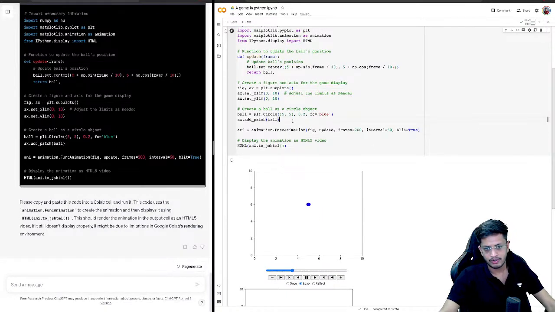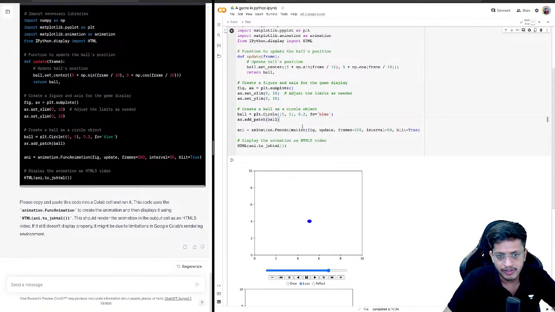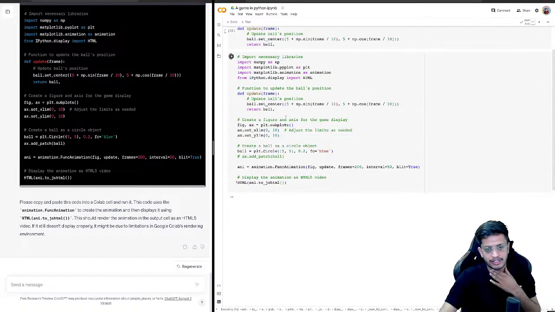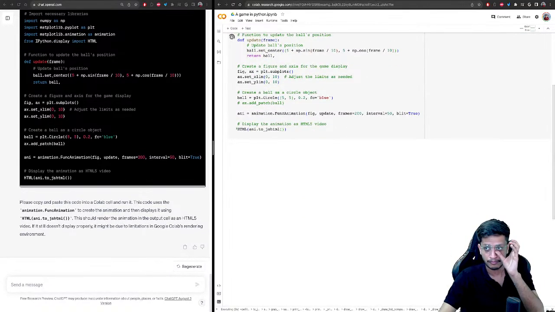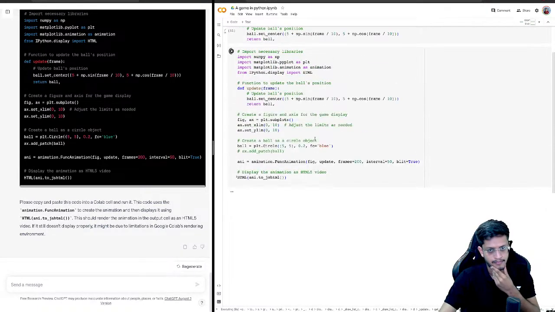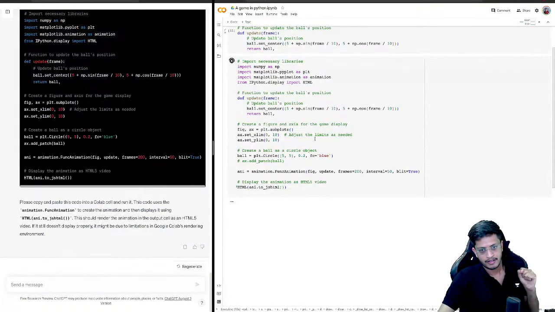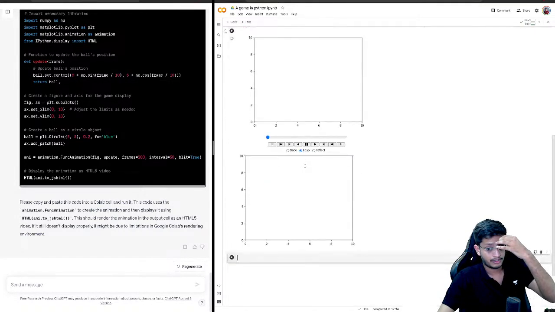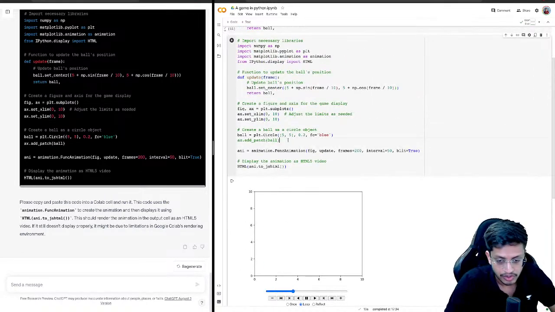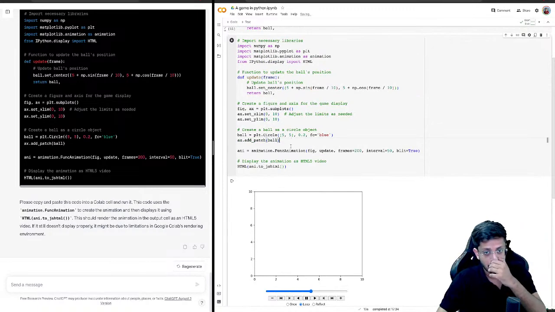Also, what I want to do is, let's do one thing. Since we are using figure here, what if I comment this statement? I'm just trying to experiment with a few things. What if I remove the patch of the ball? So it won't be visible now, right? We need to make it visible. I just wanted to know why.